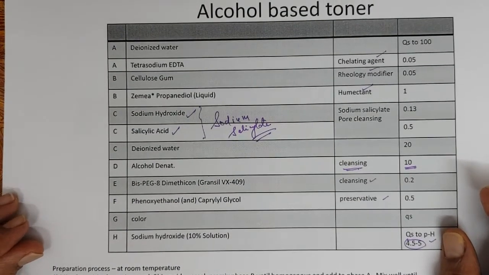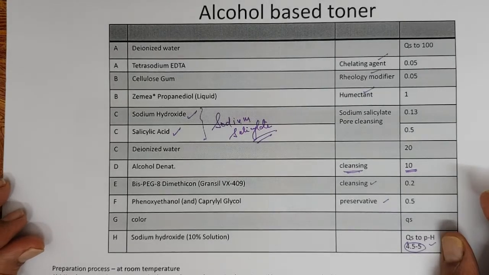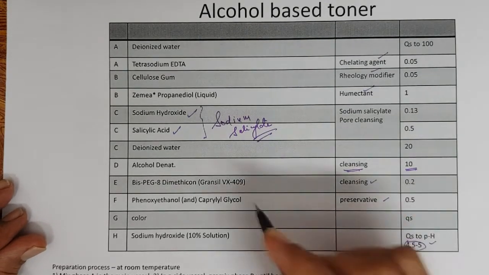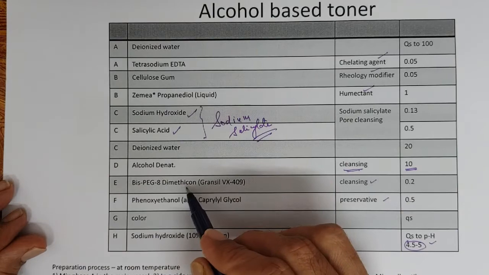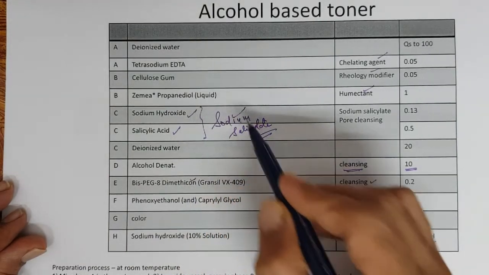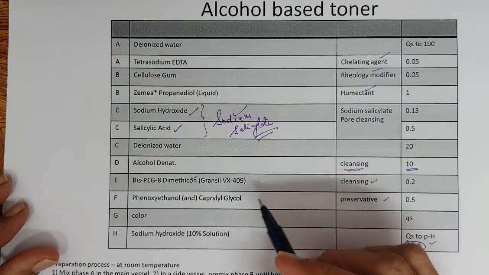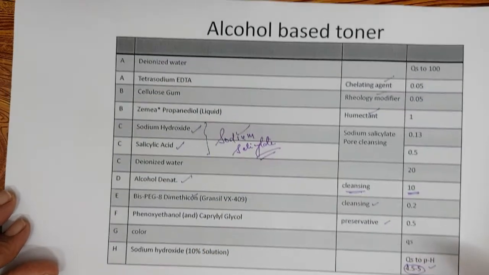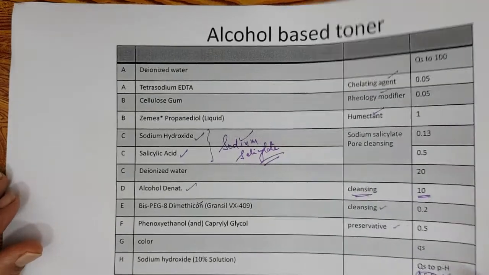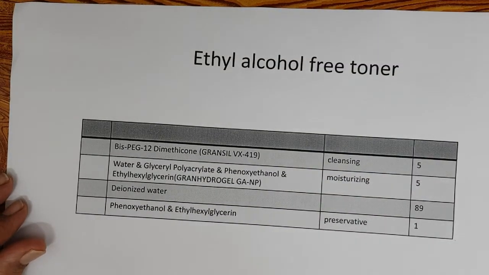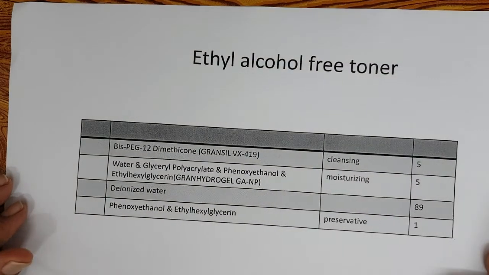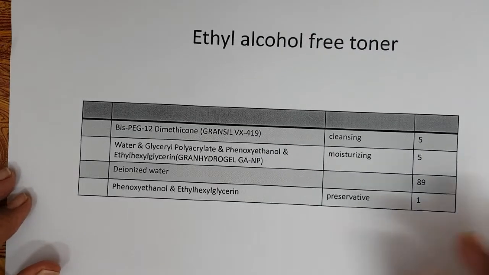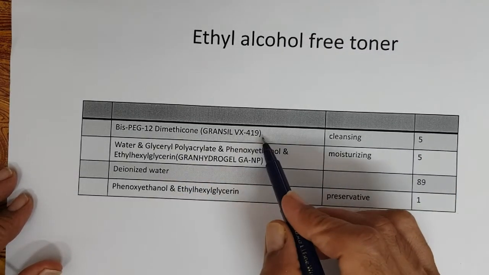Basically, cleansing and toning happens between bis PEG 8 dimethicone, sodium salicylate and denatured alcohol. So we will see an ethyl alcohol free toner, a very simple formula. Again, bis PEG 12 dimethicone.